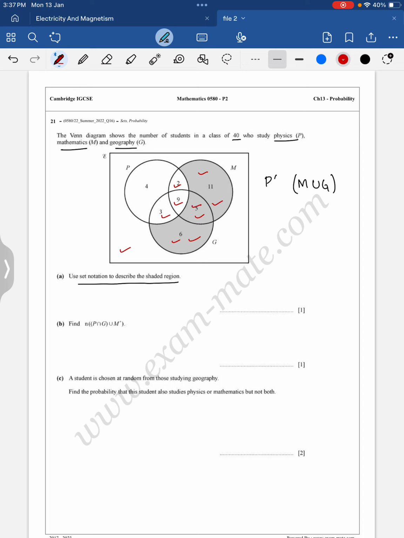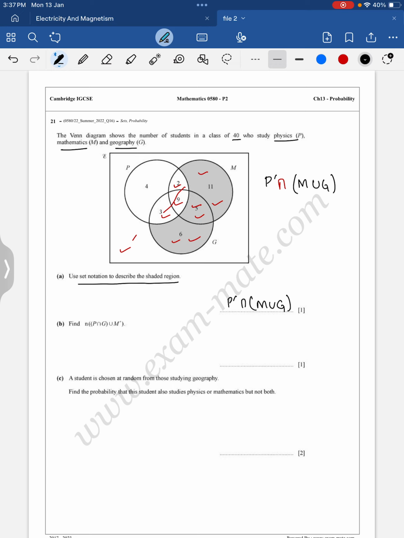So since we are using shading, those regions which have double arrows, we have the shaded portion, we can see that are double arrowed, that is this part and this part. So we will put intersection, right? If these parts would have been shaded, we would have used union. Is it clear? So the answer is P complement intersection M union G.